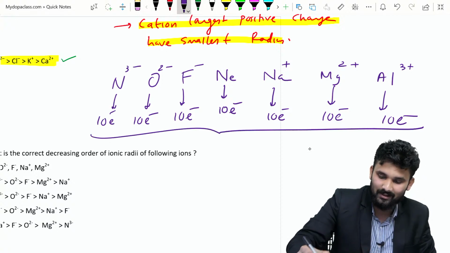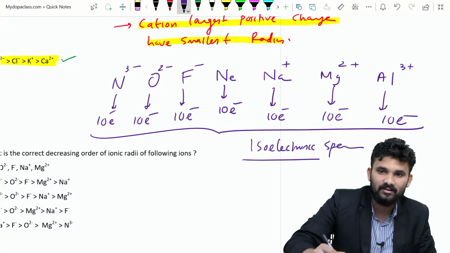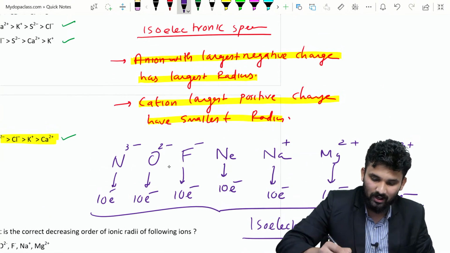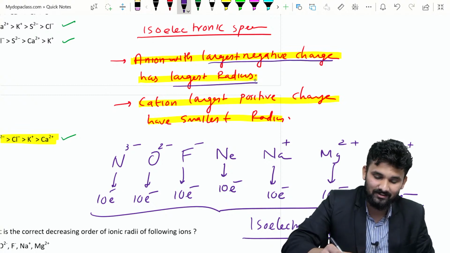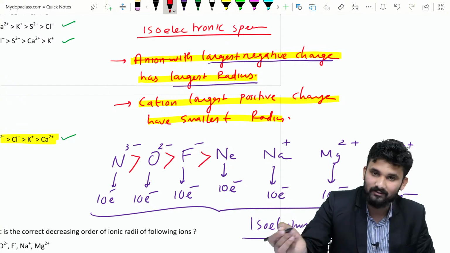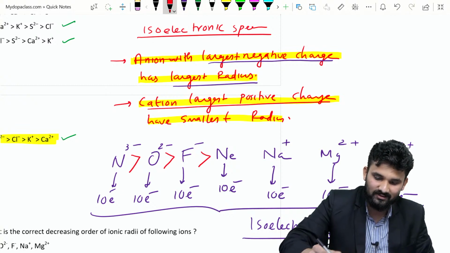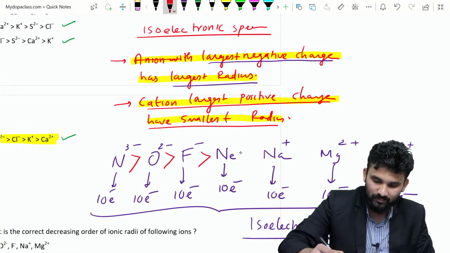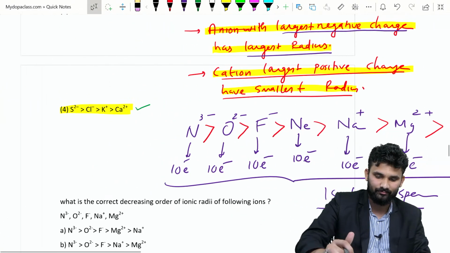All of them have 10 electrons, so they are isoelectronic species. The main point is that these are all anions, and the anion with the largest negative charge has the largest radius. So the order of radius is, this is greater than this, greater than this. And these are all cations. The cation with the largest positive charge has the smallest radius, and this has the smallest radius. So the order will be like this. This is the logic we used in this problem.